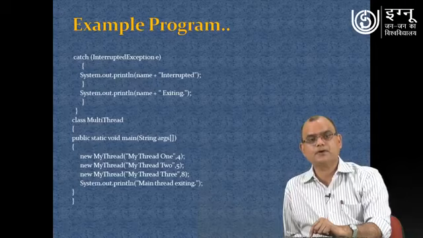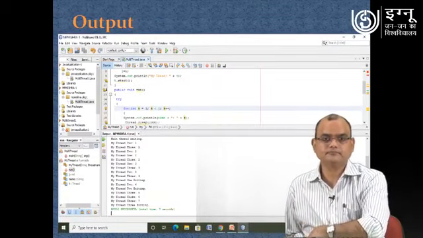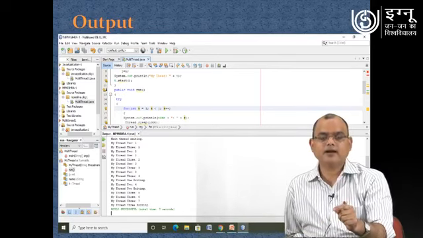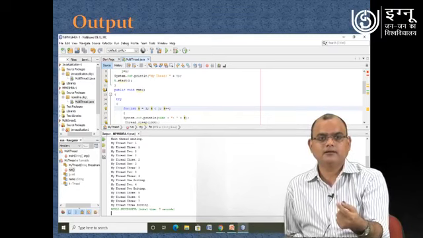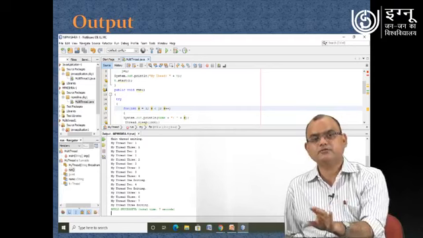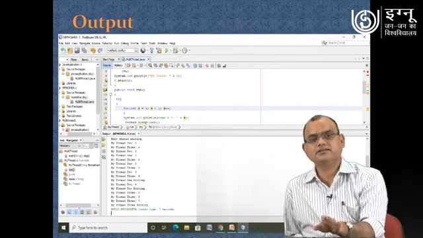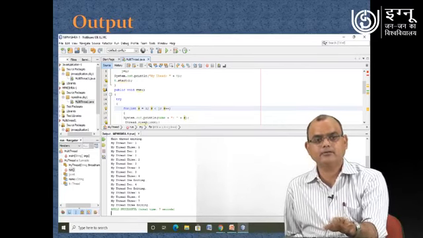Now let us move further and see what output is there. So you see, thread 1 is running, then another thread is running, then another thread is running. It is up to the CPU how those different threads are assigned the CPU and how they are executing, and finally you will be exiting from the thread.